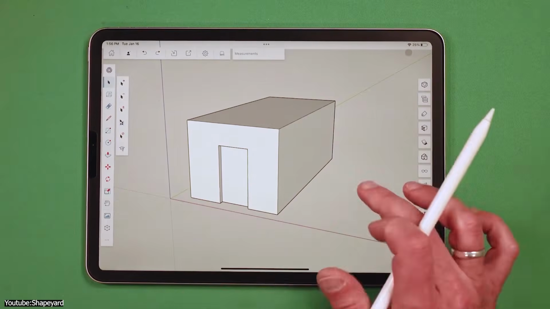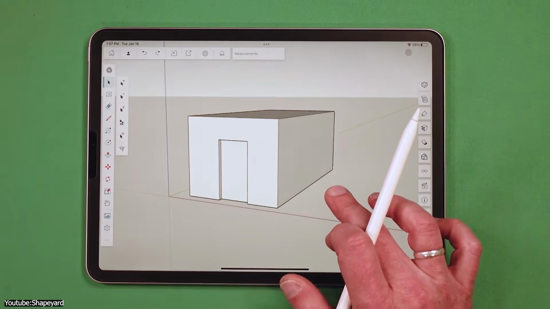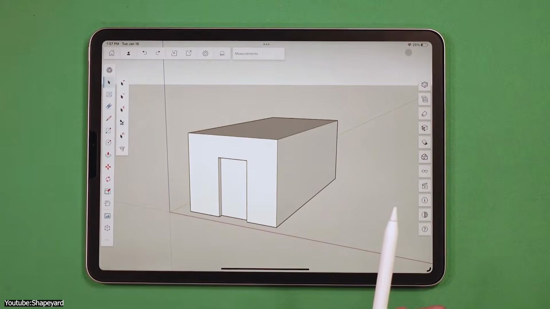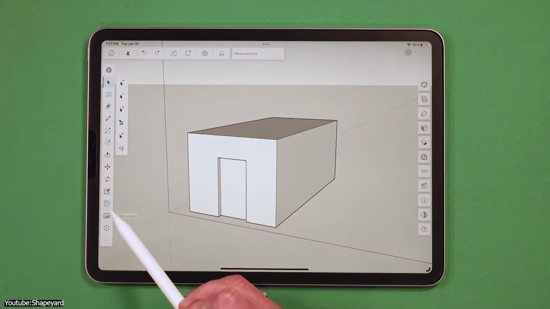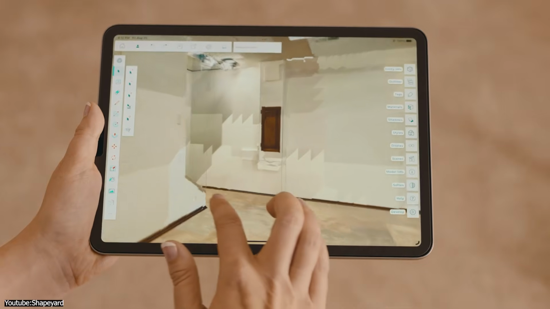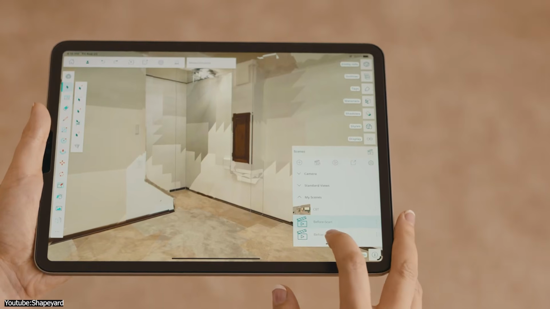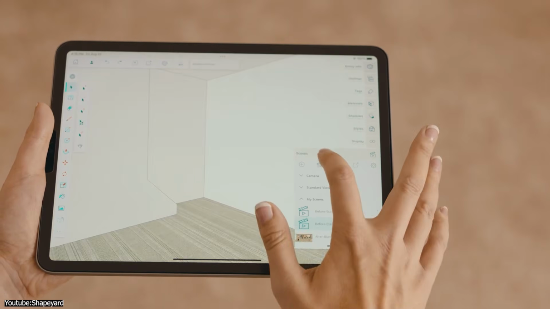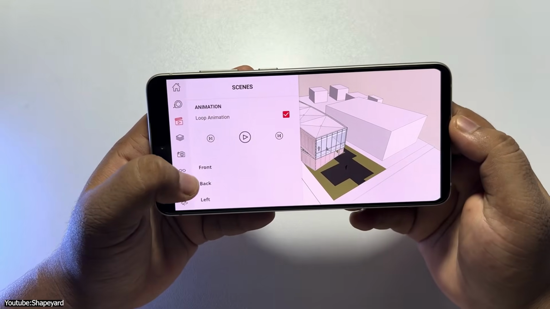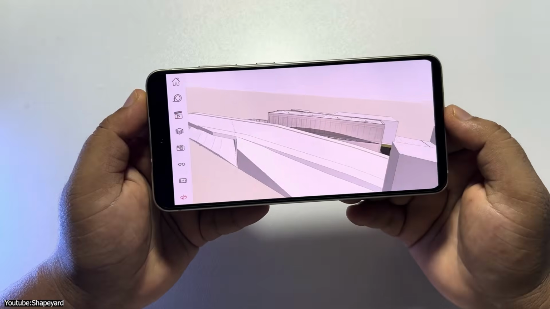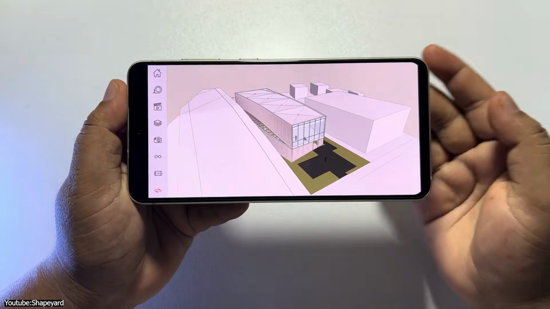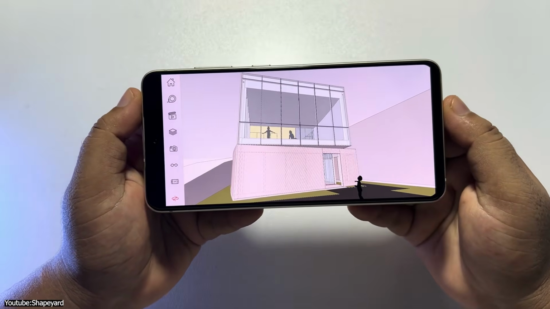Next we have Sketchup. Using Sketchup on mobile feels very different from those smaller 3D apps, because this is not just a lightweight experiment. This is basically a mobile version of the tool that has been used by architects, designers, and studios for years. So when you open it, you instantly feel like you are stepping into something more serious, but at the same time, it is surprisingly simple to use.